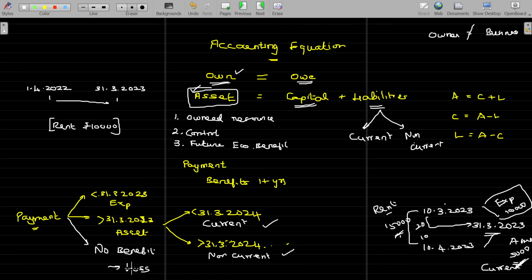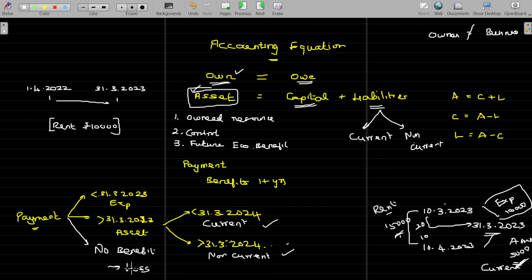Any receipts for which I am supposed to answer, then it is called liability. I get the fees from you, I have not completed the classes. What does it mean? I collected the fees, I have not taught you. Then it's my commitment, or I'm liable to you. So the same happens. I collect the money, I didn't fulfill my commitment, then it's called liability. If I have to fulfill within 12 months, then current liability. If I have to fulfill after 12 months, then it's called non-current liabilities.